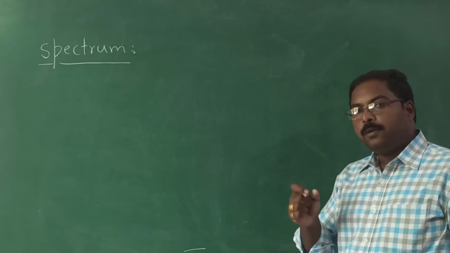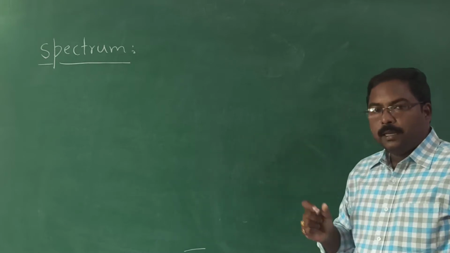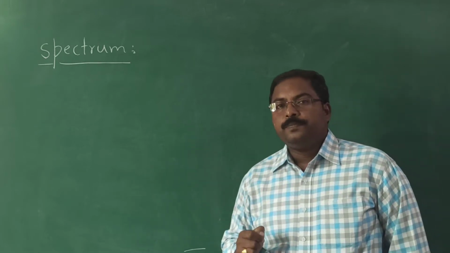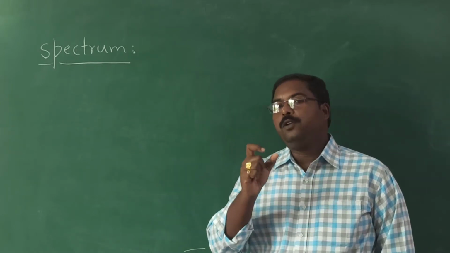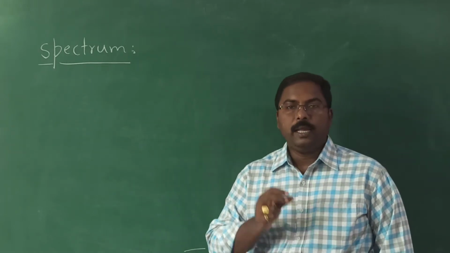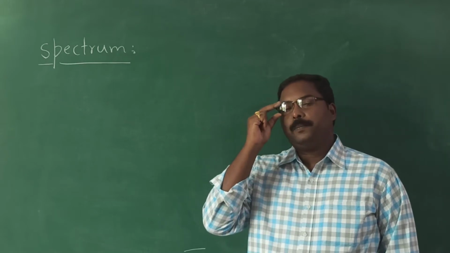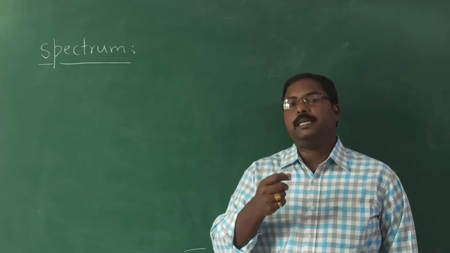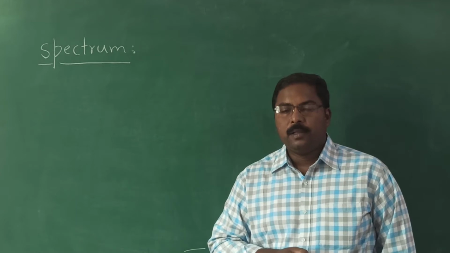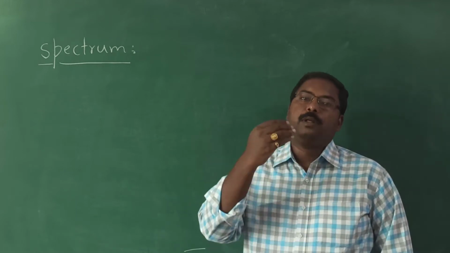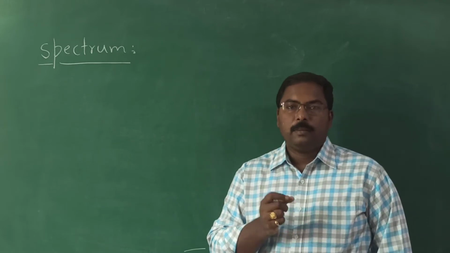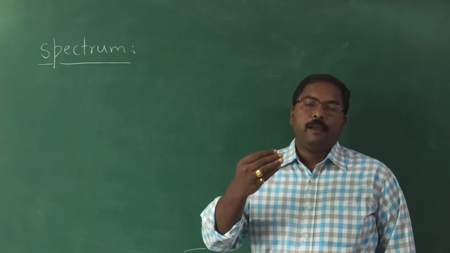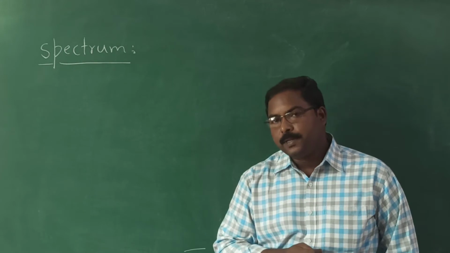Now, coming to the syllabus point of view, according to NCERT, we have a discussion about the hydrogen spectrum. The hydrogen spectrum is an atomic spectrum and it is an emission spectrum. So before discussing the hydrogen spectrum, we need to know some basic things. What is meant by spectrum? What are the different types of spectrum?